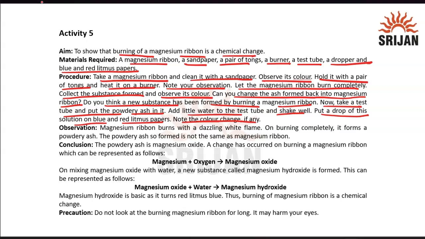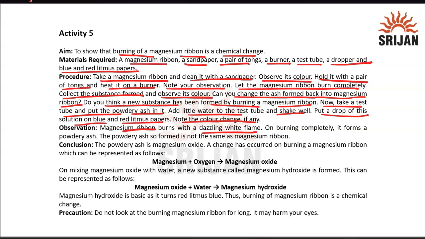First of all, if we clean it with a sandpaper, then what will happen? So magnesium ribbon basically has this grayish kind of color. So if you clean it with sandpaper, it will become more shiny in appearance. Now the second thing would be when you hold it with a pair of tongs and heat it on a burner, what you will see is that magnesium ribbon burns with a dazzling white flame. So that is the color of the flame when you are burning it.